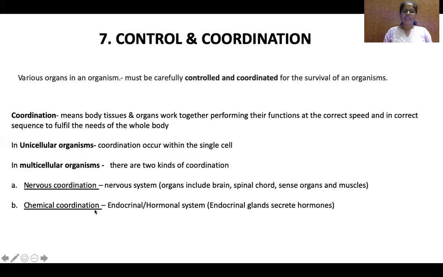The second type of coordination is chemical coordination. That is performed by the endocrine system, which releases the secretion of hormones. It is also called the hormonal system. Don't think either one is enough. We require both types of coordination. Both nervous and chemical coordination are required for multicellular organisms. Today we will see nervous coordination, how coordination of the nervous system happens in our body.